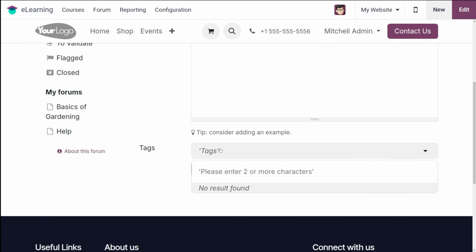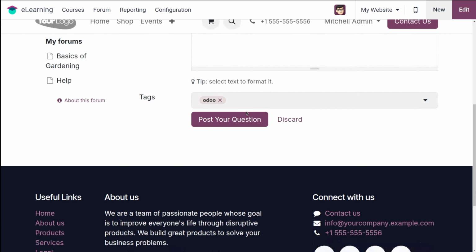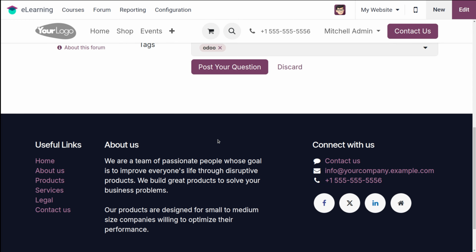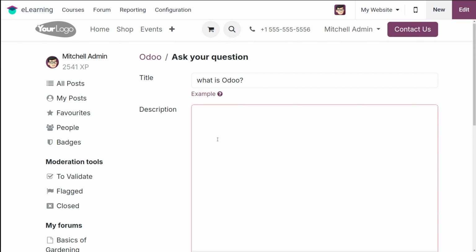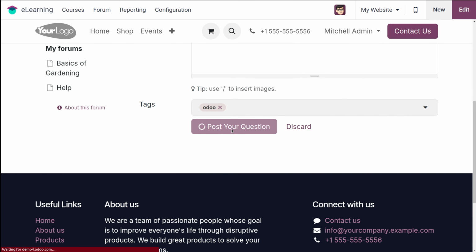Then tags can be added, like Odoo. So I'm creating a tag called Odoo. And once it's done, you have to post your question. Please help, this is the description I'm giving. So you have to specify a title, a description, and if you want, you can add tags, and then post your question.